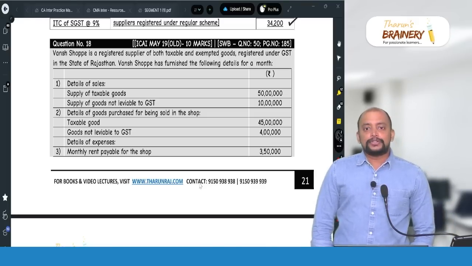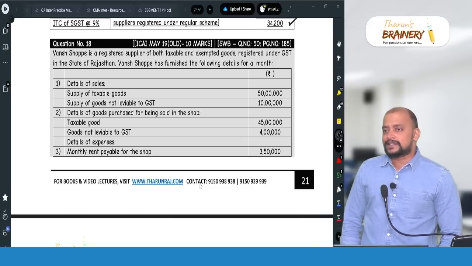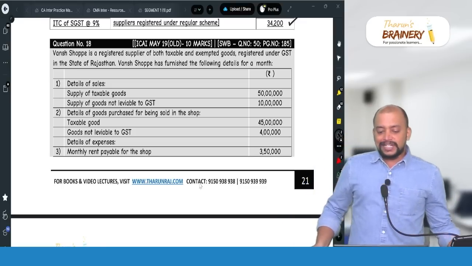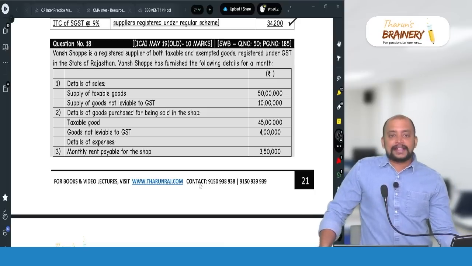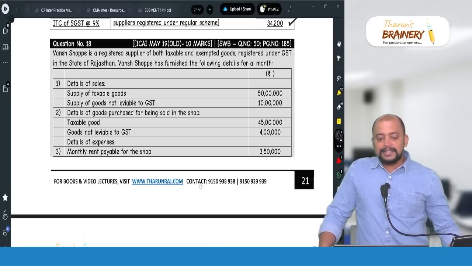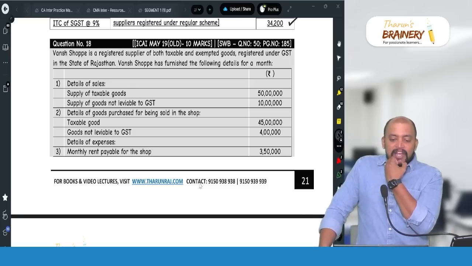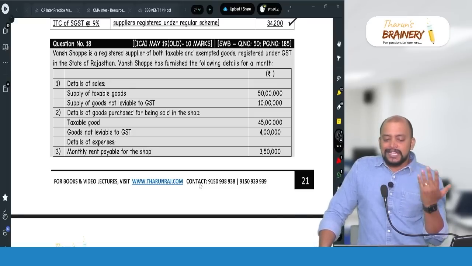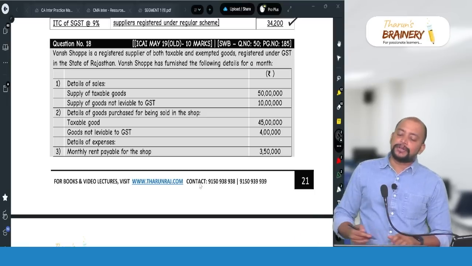This is related to the manner of apportionment of credit in case of inputs and input services, Rule 42. Van Shopee is a registered supplier of both taxable and exempted goods, registered under GST in the state of Rajasthan. Van Shopee has furnished the following details for a month. Details of sales: supply of taxable goods, supply of goods not leviable to GST. So this will give you the E by F ratio.